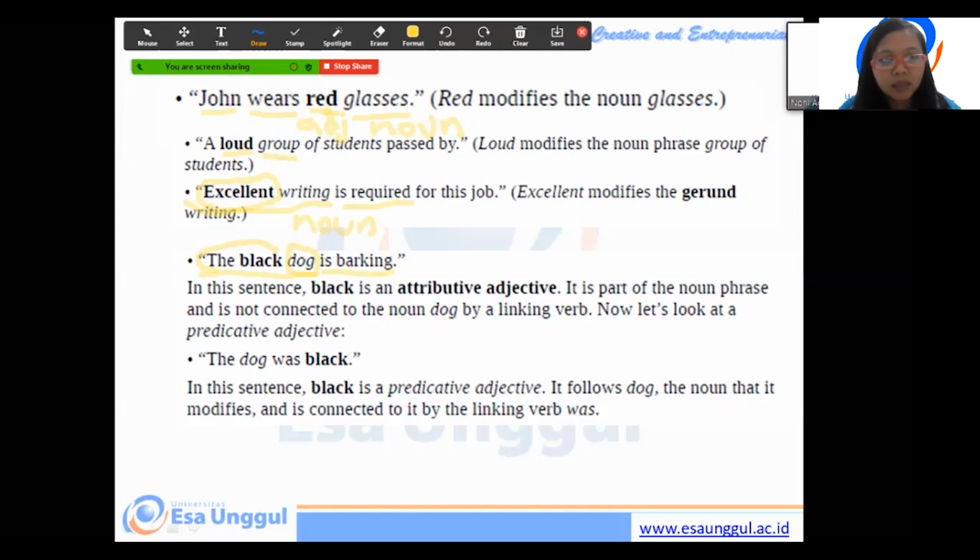How about the example, the dog was black? So the dog is the subject as a noun, and then black is the adjective. So we call that predicative adjective. What is the difference between attributive adjective and predicative adjective? The easy one: if attributive adjective, you can find the adjective and noun together. But predicative adjective, look, it's alone. After black, there is no noun. That's the easy one. Okay.